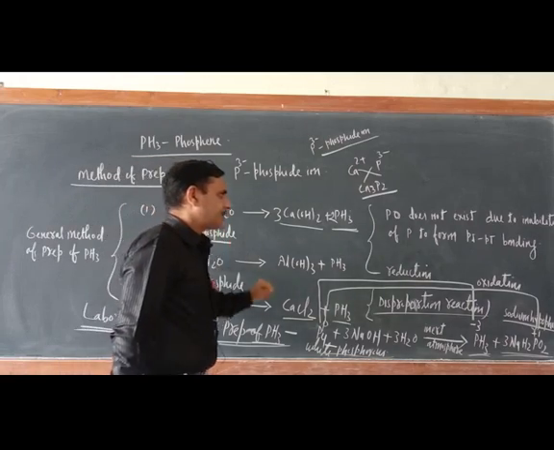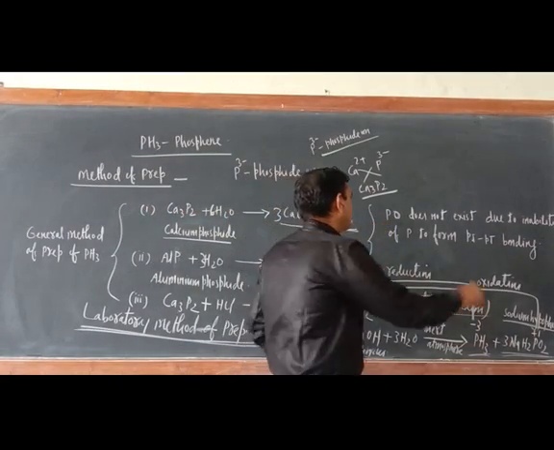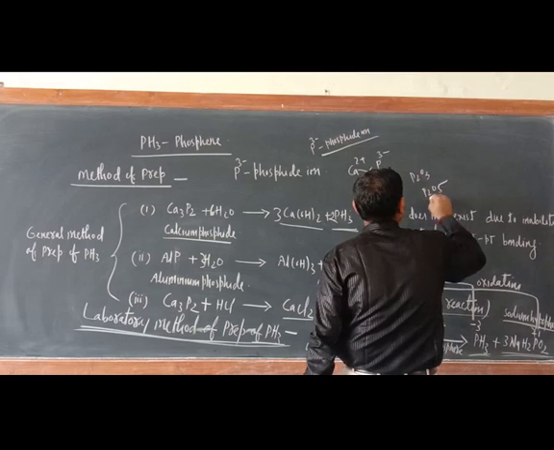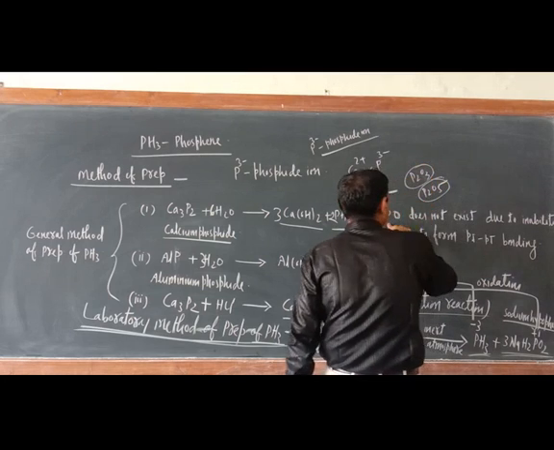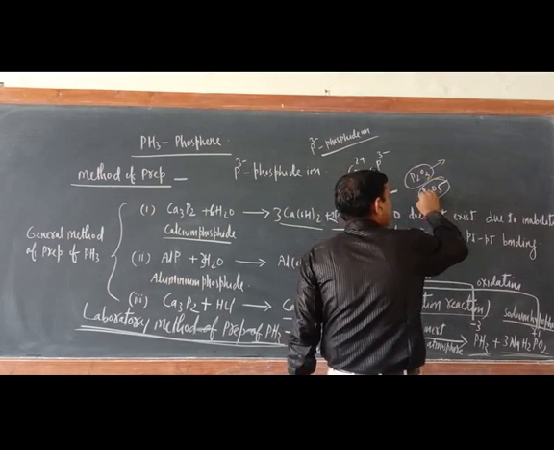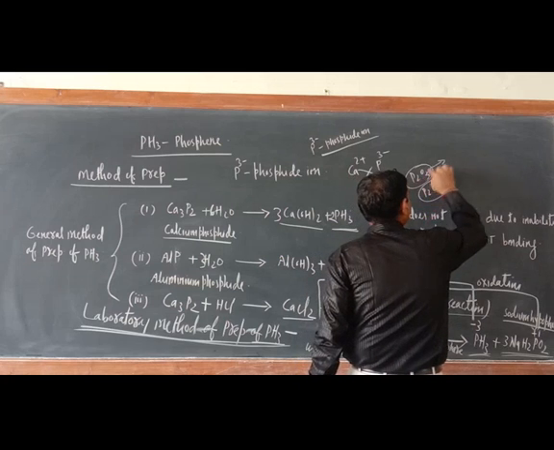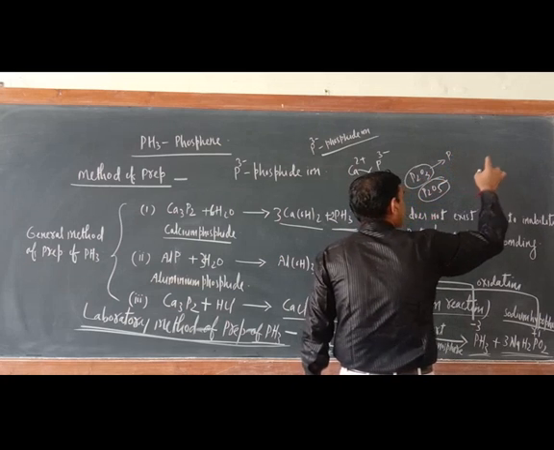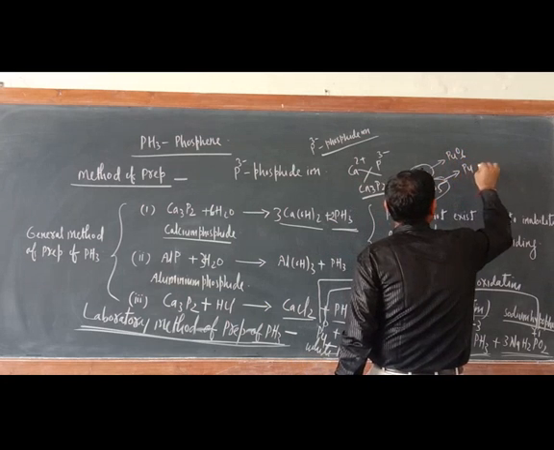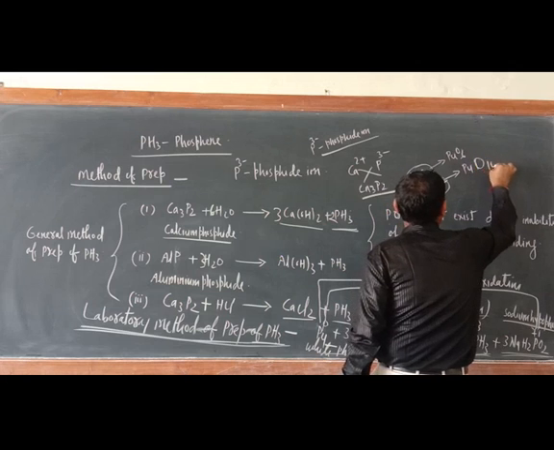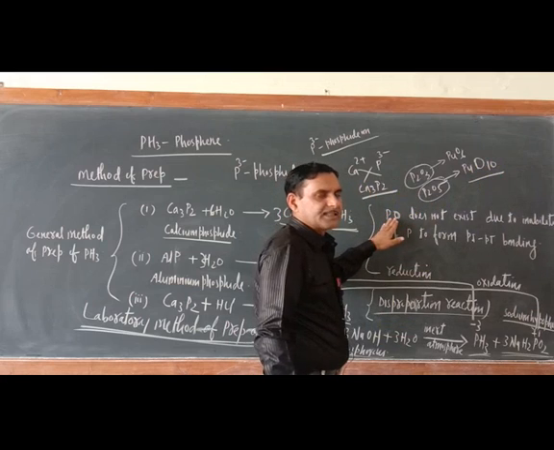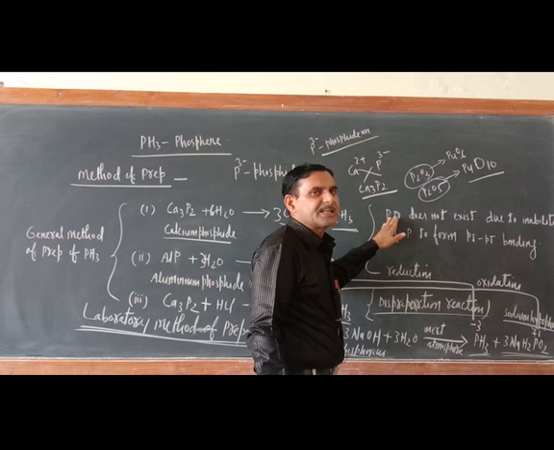Now one more question is there. PO is not formed. Just see, P2O3 is formed, P2O5 is formed, but just try to understand, even these are not stable in monomeric condition. P2O3 is stable when it forms the dimer, that is P4O6. P2O5 is stable when it forms P4O10. Phosphorus oxides in the monomeric condition are generally not stable.